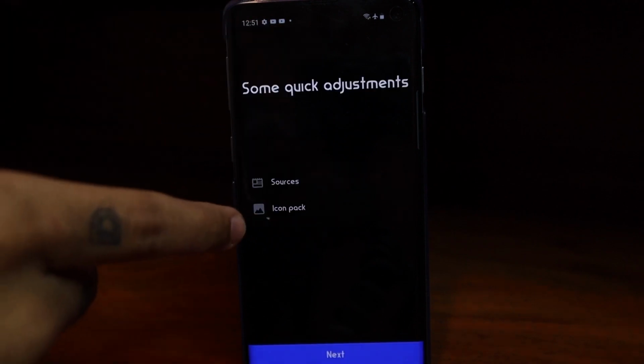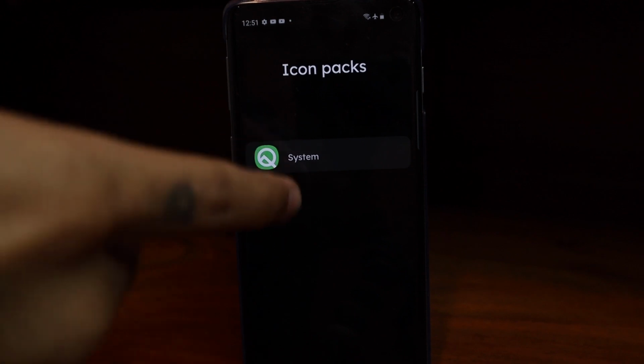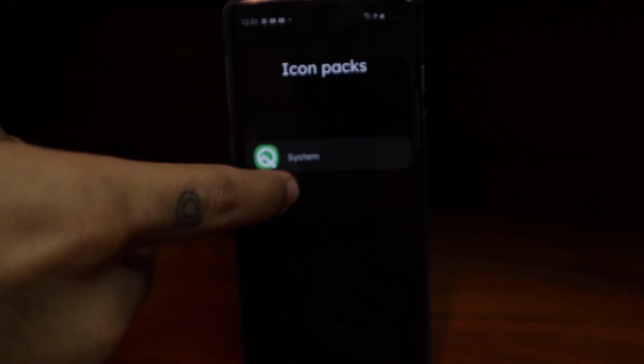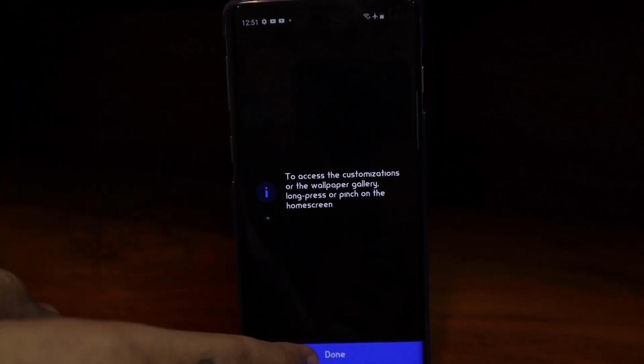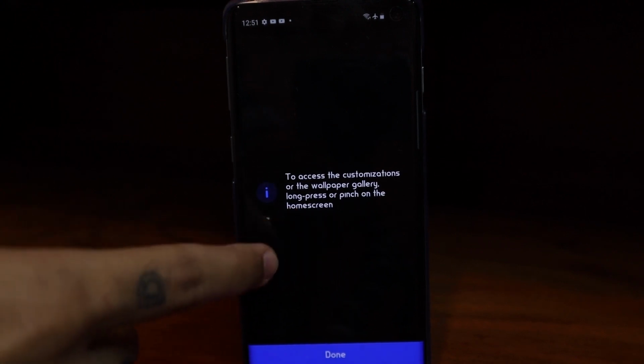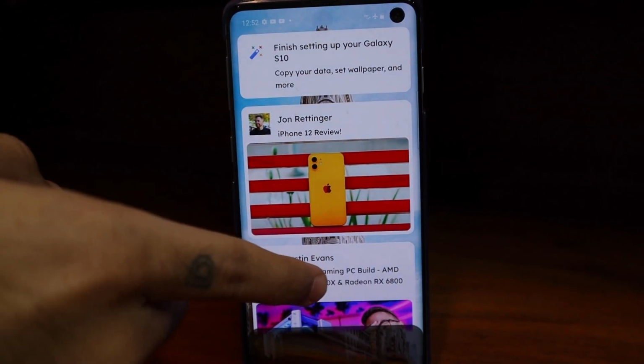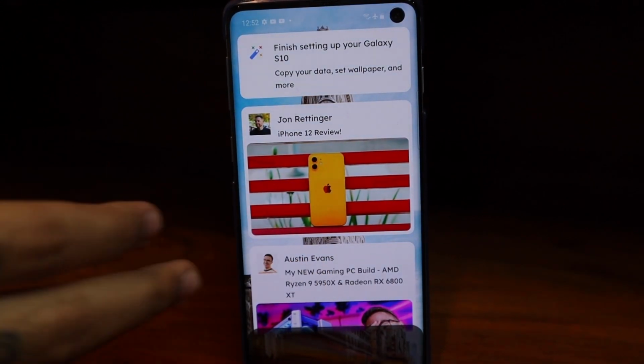I will also click on icon pack so that I can change the icon pack. Right now, I only have the system icon pack, so I'm going to click on this. Of course, now I will click on next. To access the customization of the wallpaper gallery, long press or pinch on the home screen. Alright, done. Alright, so as you can see, it shows up this nice little feed right here, which I really like.